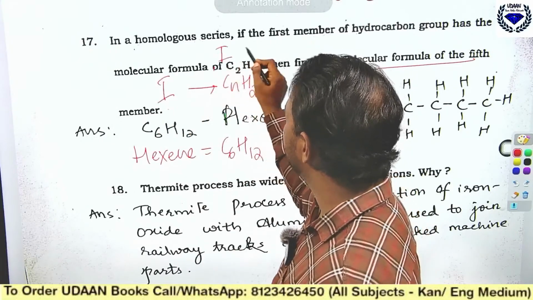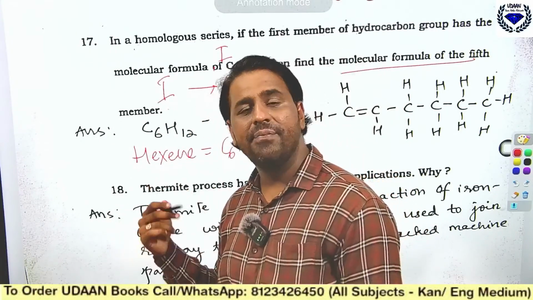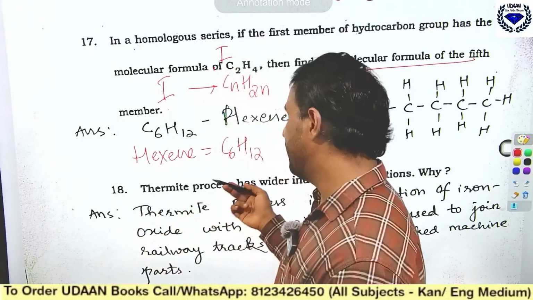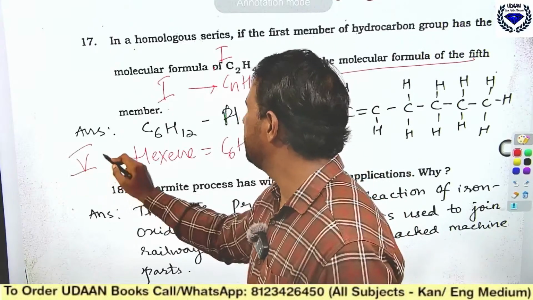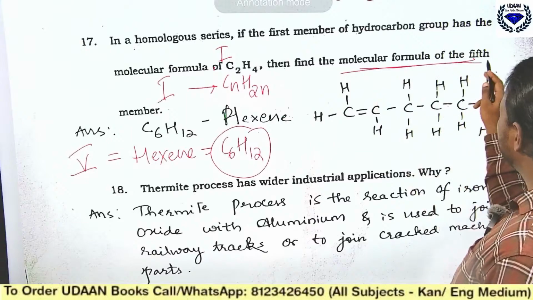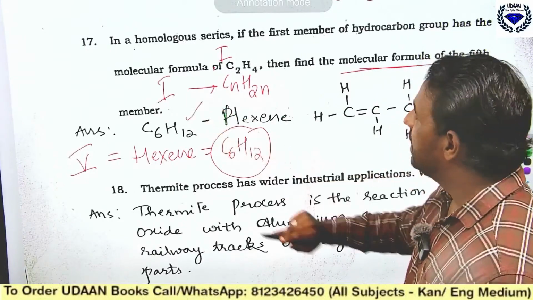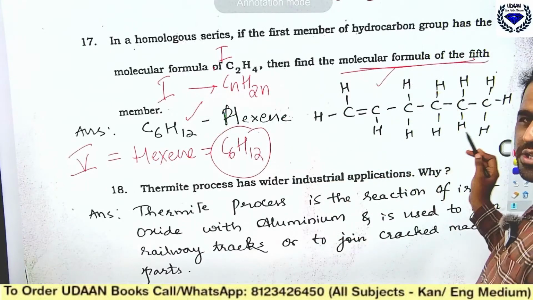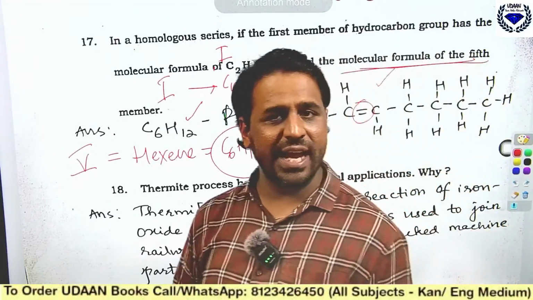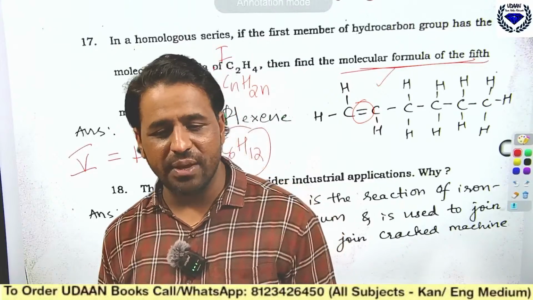C2H4 is the first member, the second member is propene, the third member is butene, the fourth member is pentene, and the fifth member is hexene, that is C6H12. Even then they said to write the molecular formula here. Then I have written the structural formula also. Since it has the double bond, we call it ethene. Okay, so like this you should be able to do it.